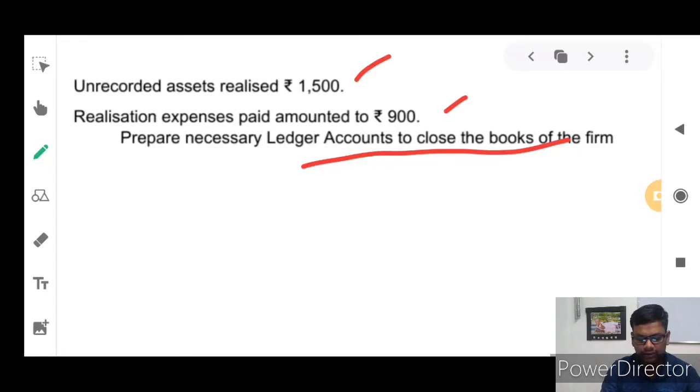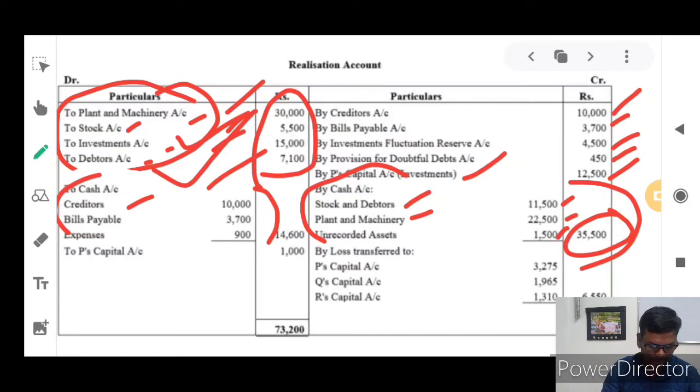but only one piece of information they have given, that is realization expenses is paid, amounting to rupees 900. So realization expenses took place over here, and it should be paid off. And bills payable rupees 3,700. Apart from that, investment fluctuation reserve will be taken to the capital accounts of all the partners, and provision for bad and doubtful debts will be deducted from debtors. So now we are going to pay all the liabilities collectively, 14,600 rupees. So liabilities will be paid off.